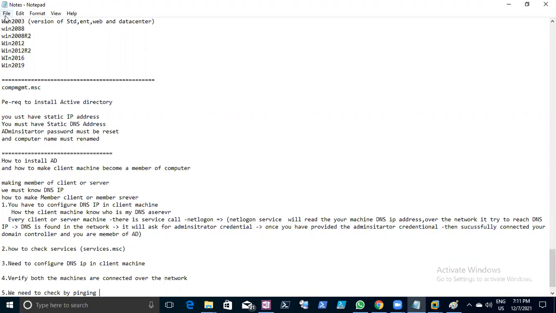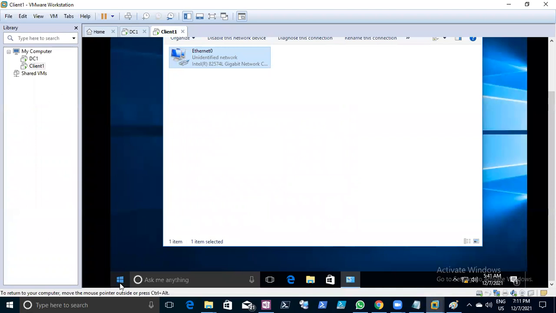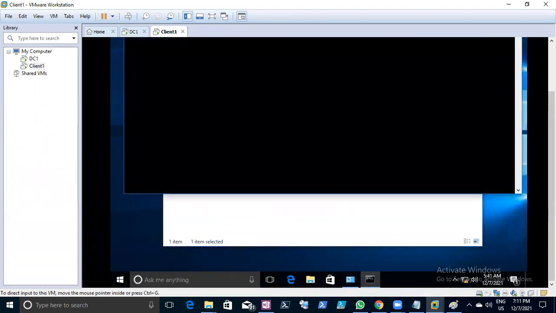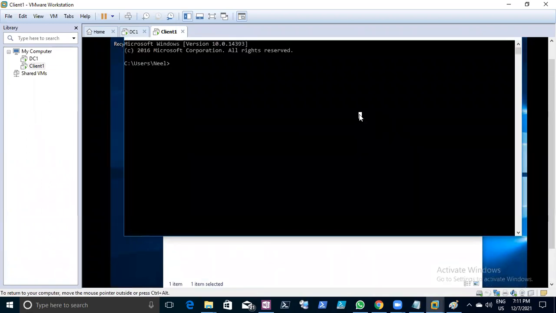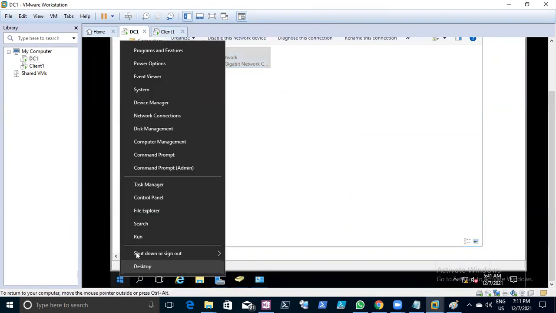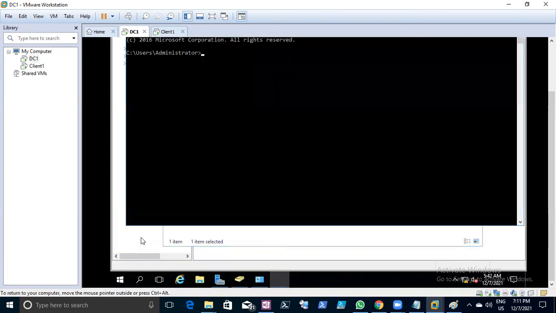From this client machine, I will open CMD and ping the 20.1.1.1 machine. I'm able to ping. Now, which machine do I need to ping from the other side? The user Ramya.